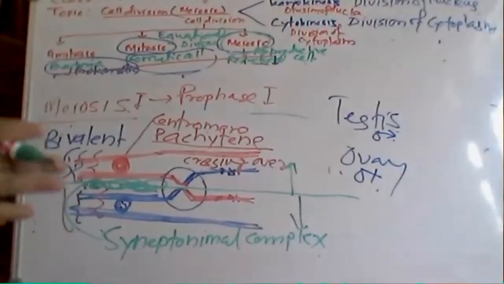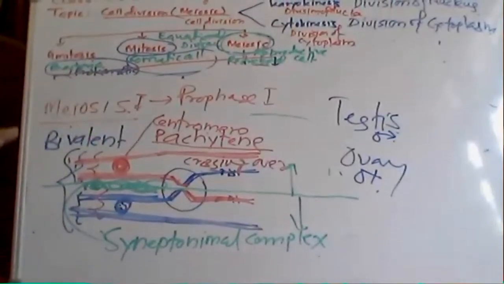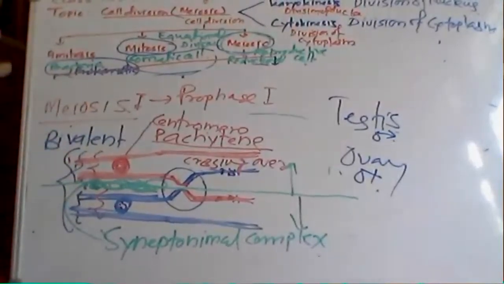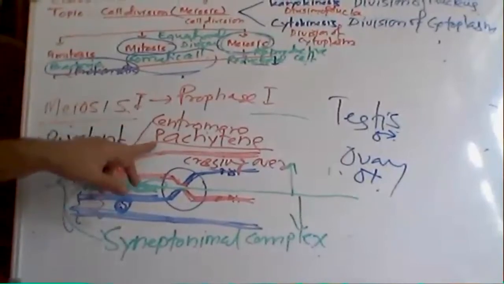Due to that variation, you can observe differences between two sisters, between four daughters, or between four brothers and four sisters. So this is the main reason, that is crossing over. Due to crossing over you get variation. That process occurs in pachytene of meiosis 1, the third stage; the first stage is leptotene, the second is zygotene, the third is pachytene.